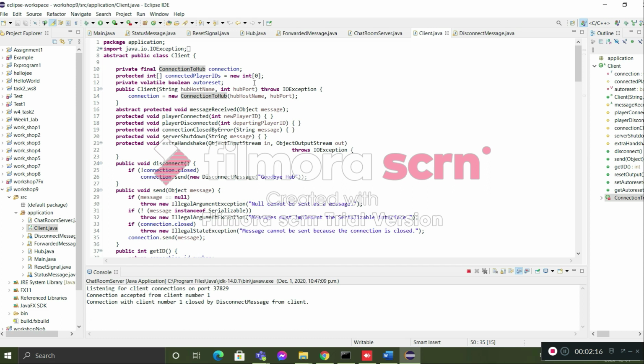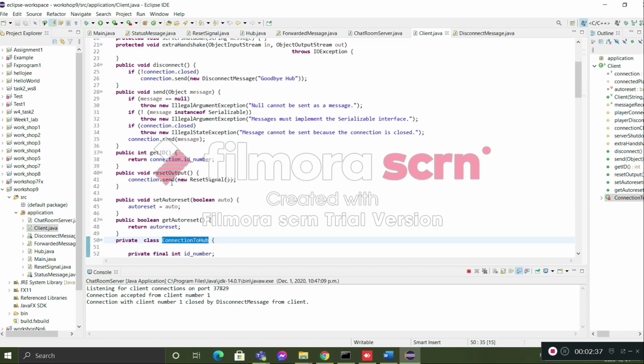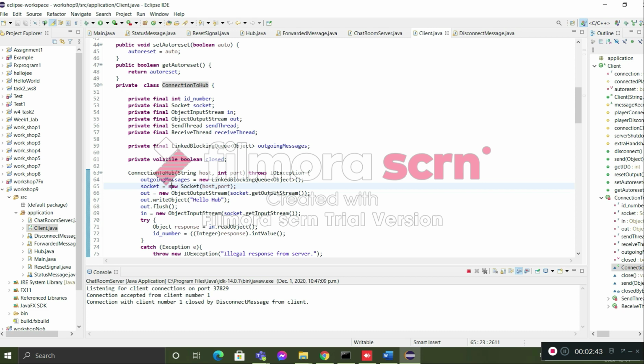Actually, they use the IP address of the computer. I used some techniques so that if a client is disconnected, it sends a goodbye to the hub, and when it sends messages, it automatically generates an ID for the client when it logs in.